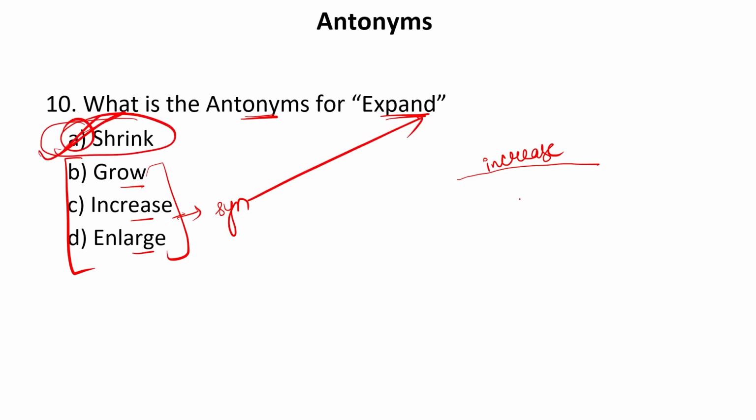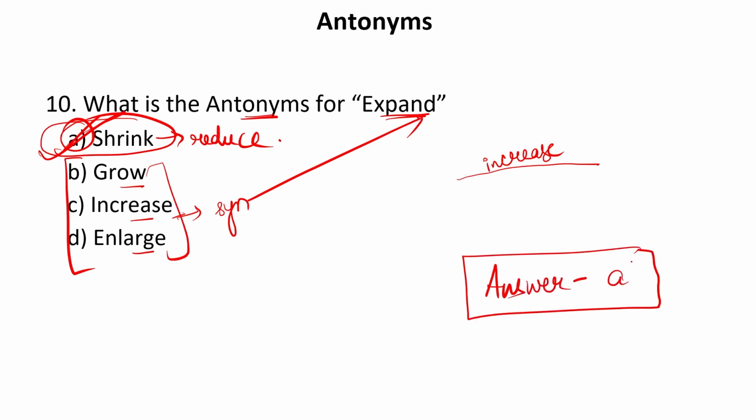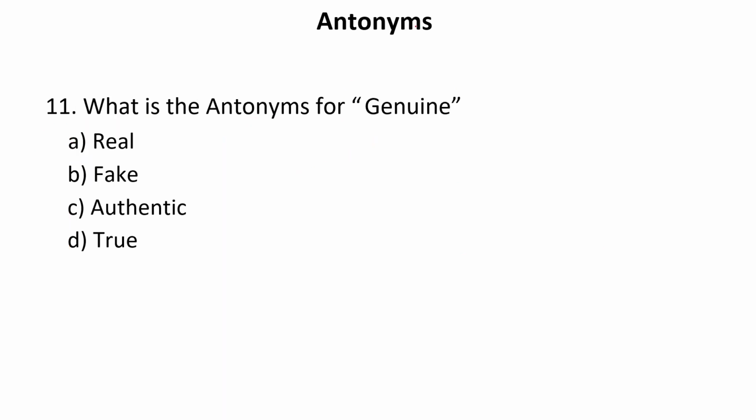Shrink means to reduce something. So our answer is A. As you must have heard, when we wash some types of clothes or some type of cloth, it shrinks. So shrink means to reduce in length. So the antonym or the opposite of this particular word expand is shrink. Now let us see the next one.